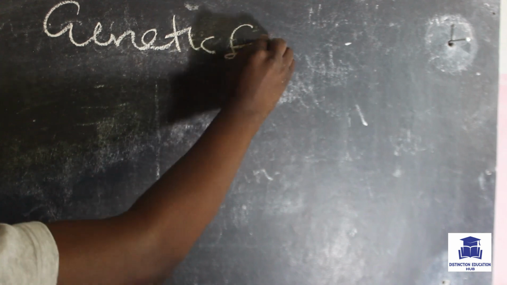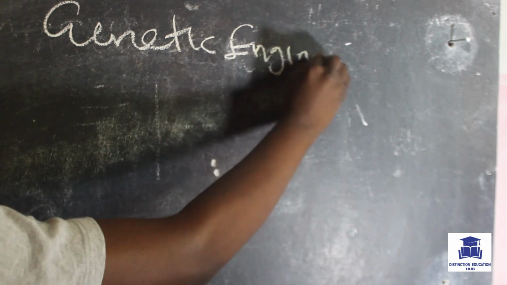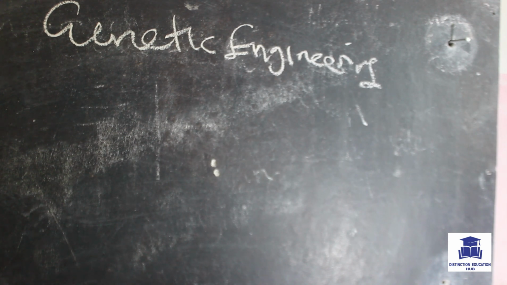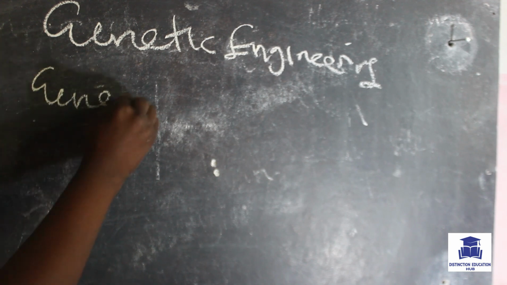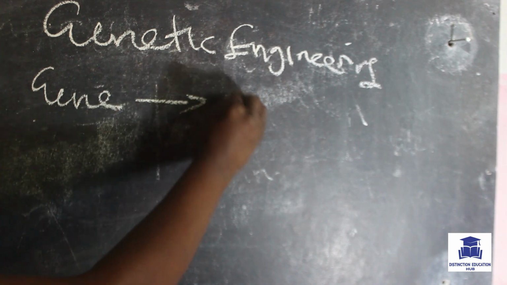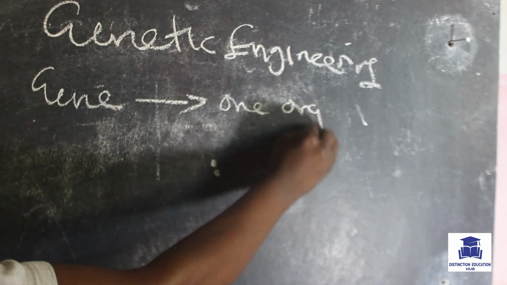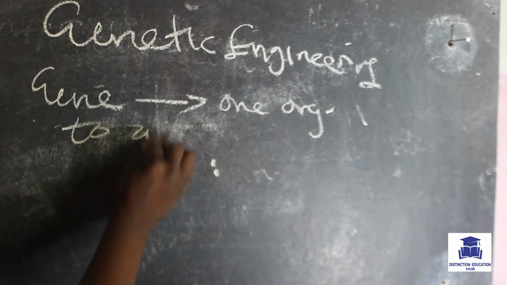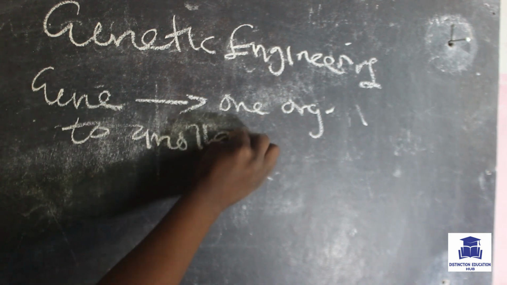So about genetic engineering, like the name suggests, genetic engineering is just the transfer of genes from one organism to another organism.